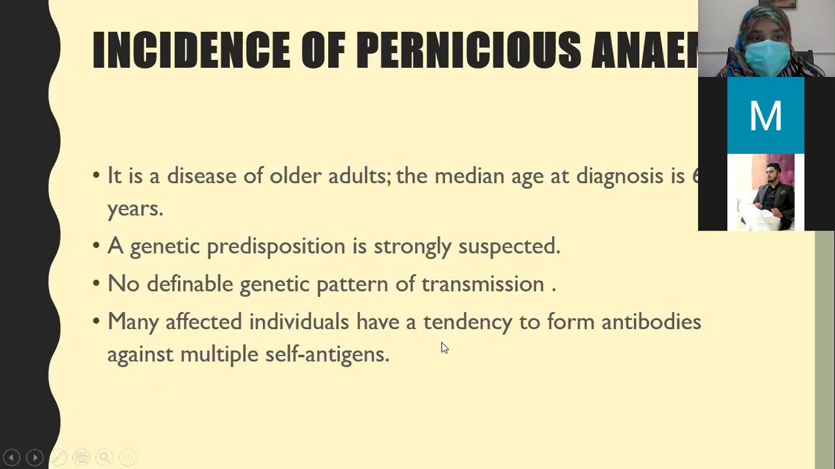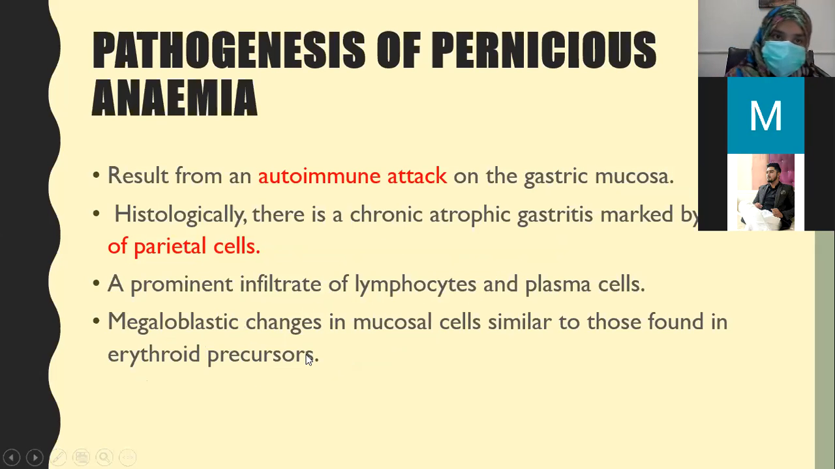So incidence of pernicious anemia, it is the disease of median age, and diagnosis is mostly at the age of 60 years. Genetic predisposition is strongly suspected. No definable genetic pattern of transmission is there, and many affected individuals have a tendency to form antibodies against multiple self-antigens.